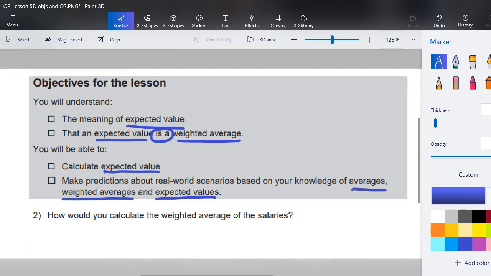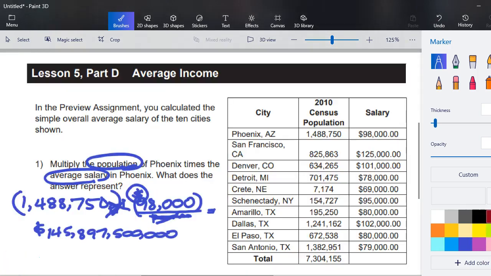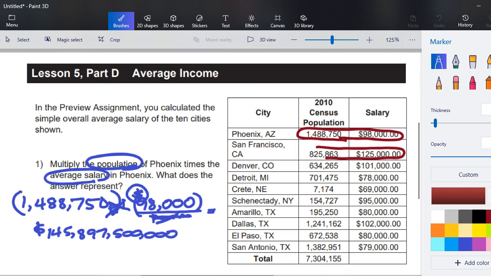So to calculate the weighted average of the salaries, we're going to have to replicate what we did in question 1. We would multiply the population by the average salary, get a large number. Let's go back and look at that. So to calculate the weighted average of all of these salaries, we would multiply all of these together. And, well, you get the picture.